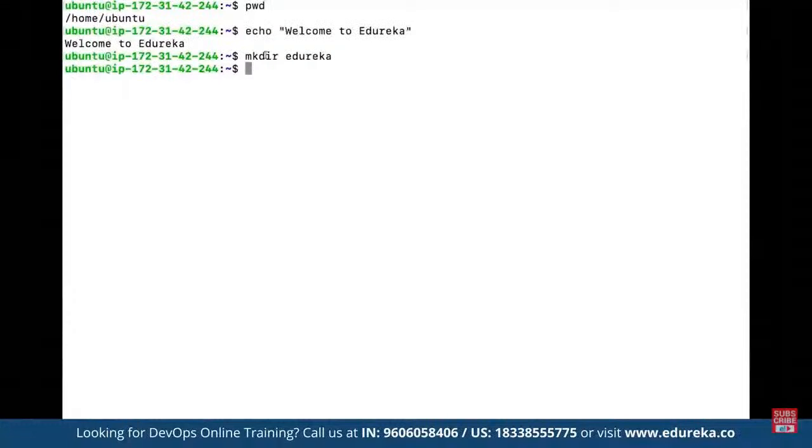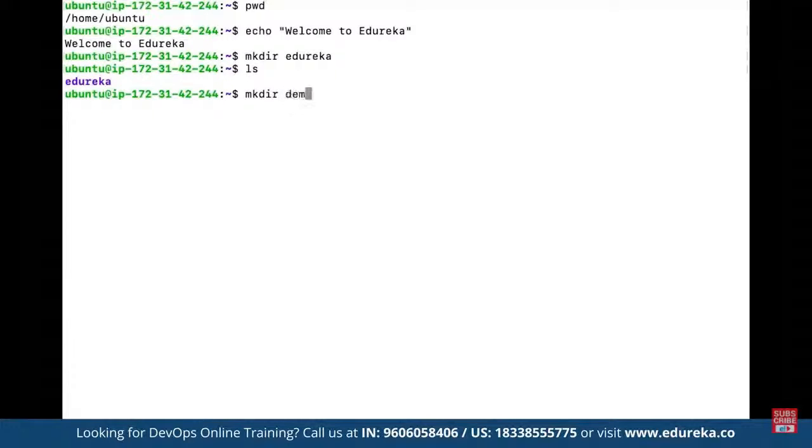And now let's suppose here we define mkdir, right? So now if we want to see the list of all the available files and directories here, we can make use of ls. So currently we are working under the directory named Ubuntu, and currently we have only one folder created by the name of Edureka, correct? So let's say we make another folder using the mkdir command, by the name of Linux, or suppose we name it demo. So again, a directory has been created.